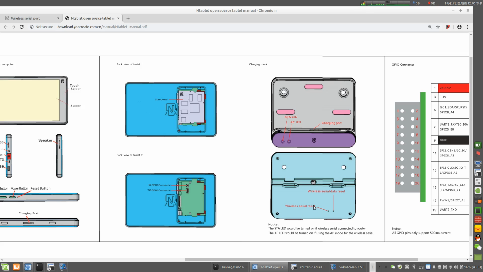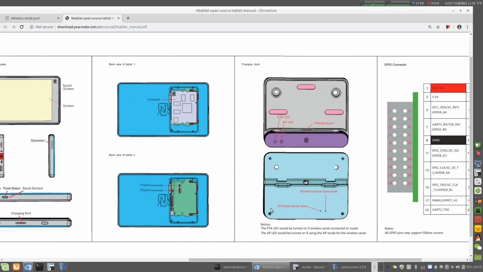The wireless serial reset button is just for a code reset, and the wireless serial data reset button is for cleaning all data and making the wireless serial factory default.